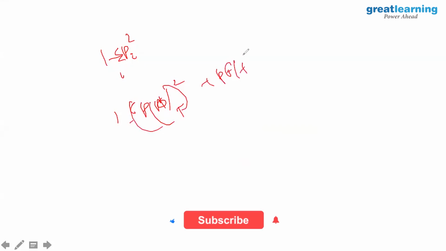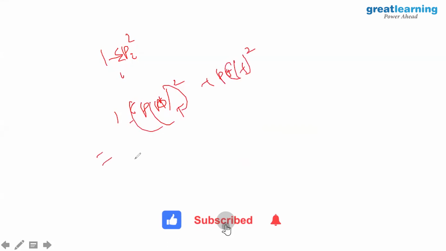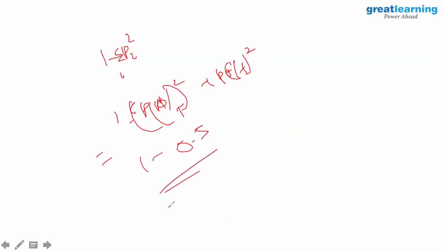So you compute the probability of the male given the target, the whole square, plus the probability of the female given the target, the whole square. Right? In banking data, if I want to talk about a marketing campaign, you compute this thing, and if it is 0.5, you say omit. You say don't do this because this is the highest form of impurity.